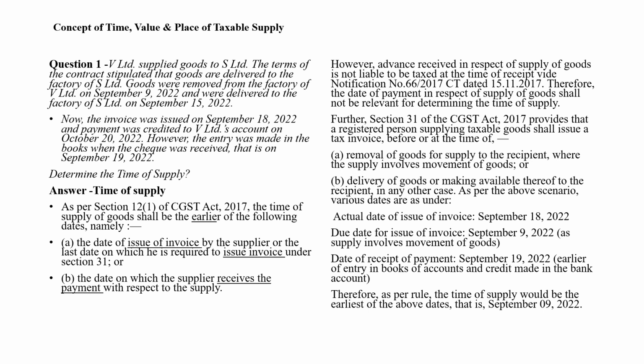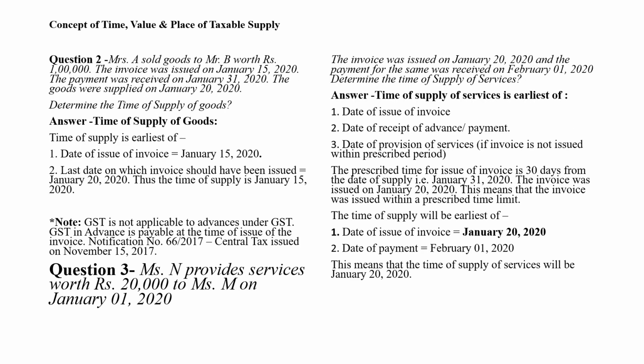Now we are proceeding to the next slide and next very important question. So now question number two. Mrs. A sold goods to Mr. B worth rupees 1 lakh. The invoice was issued on January 15, 2020.